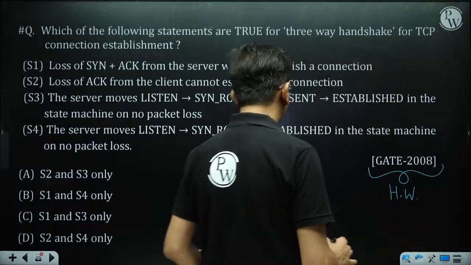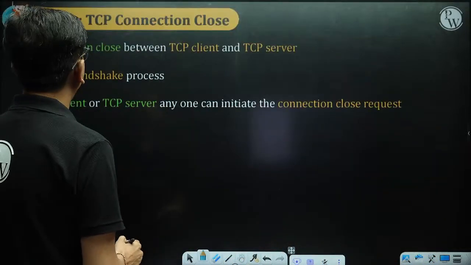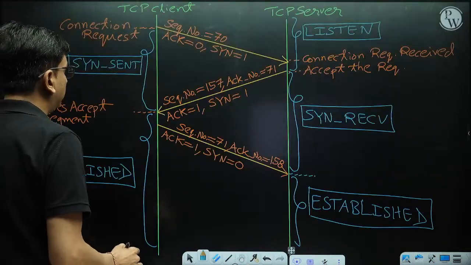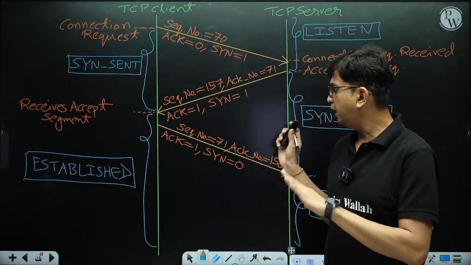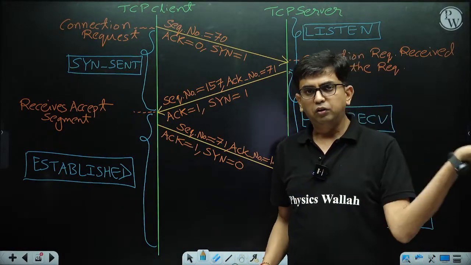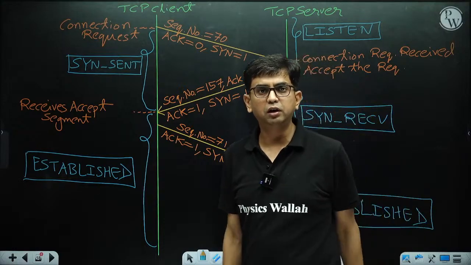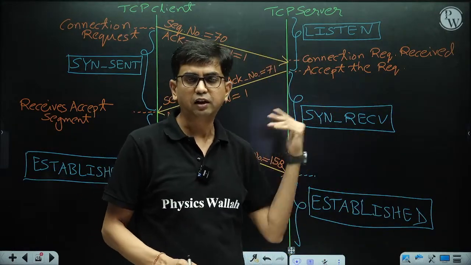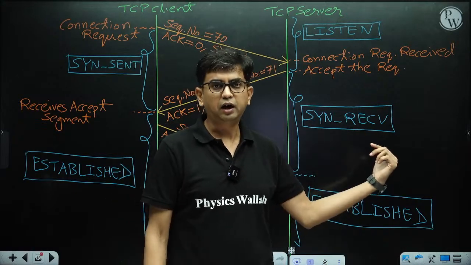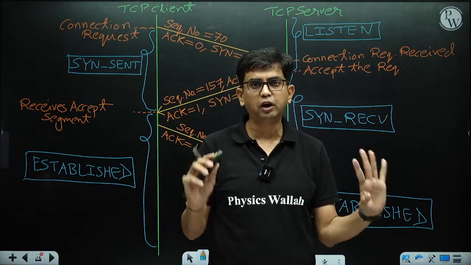Based on this picture you can also solve it. So here is the TCP connection establishment picture, and I have explained it in one way. Two questions are homework questions. You have to first revise this session and then attempt those questions. Definitely you are able to solve them.